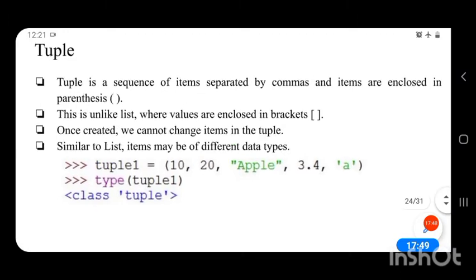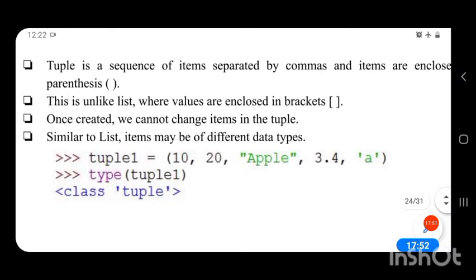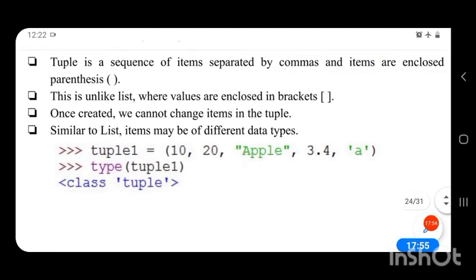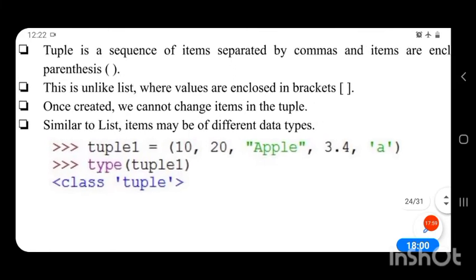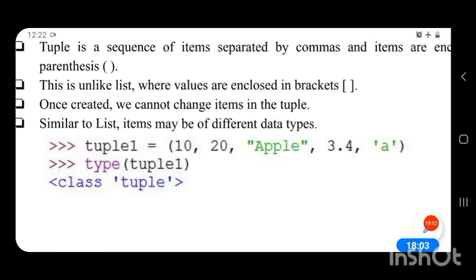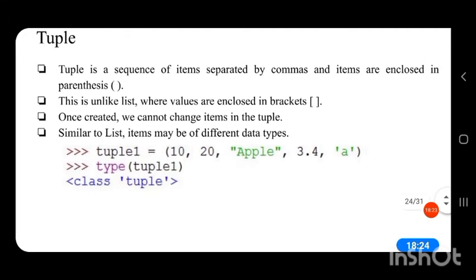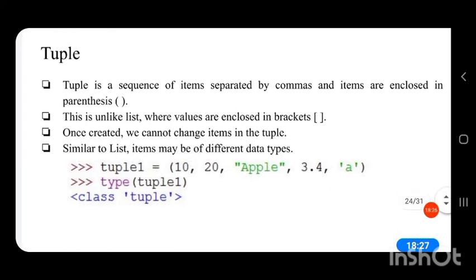So tuple1 is equal to, we have to create a tuple by enclosing the data inside parentheses. In parentheses: 10, 20, "apple" in double quotes because apple is a string, 3.4, and 'a', which is also a string. We can write it either in single quotes or double quotes. Writing in single quotes and double quotes is the same.